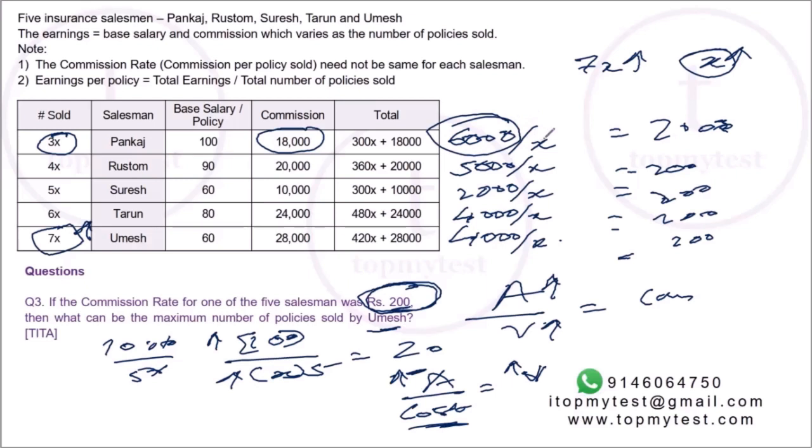So make this equal to 200. So 6,000 by x equals 200. So x should be 6,000 by 200, which is equal to 30. 7 times x will be equal to 210. That's my answer.